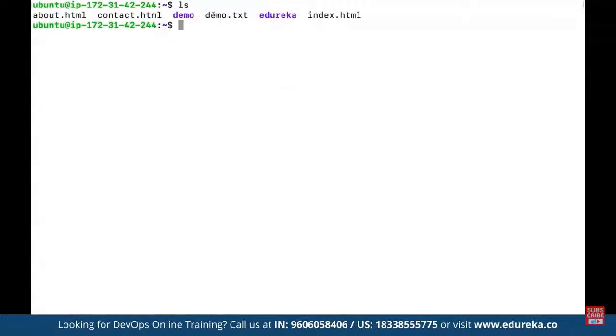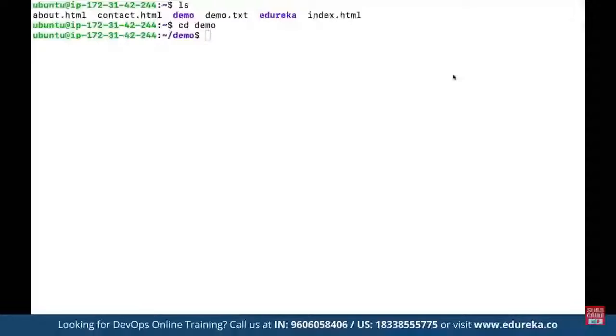Now let's say we want to move to a specific directory, then we can use a command such as cd. cd is used for changing directory, and then we define which directory we want to move into. We want to move into the demo folder. We have demo as a folder created. So we can define demo, and now we can see we have moved into demo. Since we have already copied the file, if we use ls under demo, we would be able to see this demo.txt file has already been copied here, right?